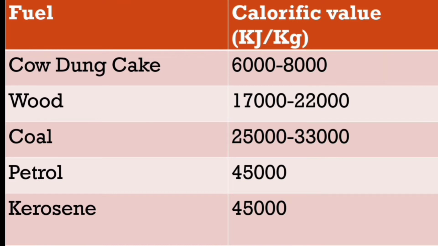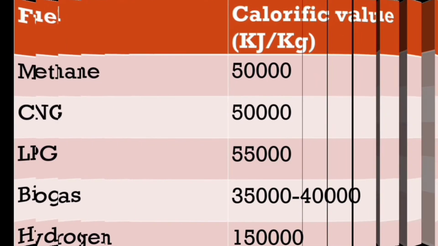Wood has a calorific value of about 17,000 to 22,000. Third is coal. Coal has a calorific value of about 25,000 kJ/kg to 33,000 kJ/kg. Petrol has about 45,000 of calorific value, and kerosene also has 45,000 of calorific value.